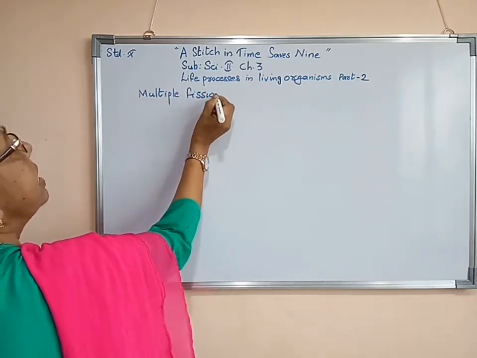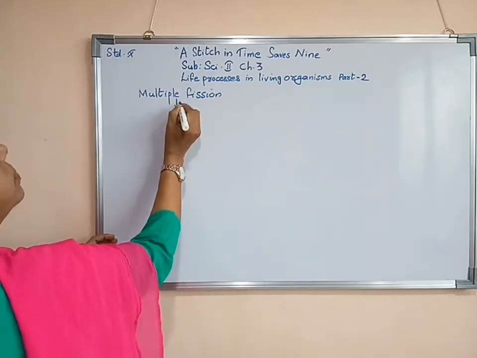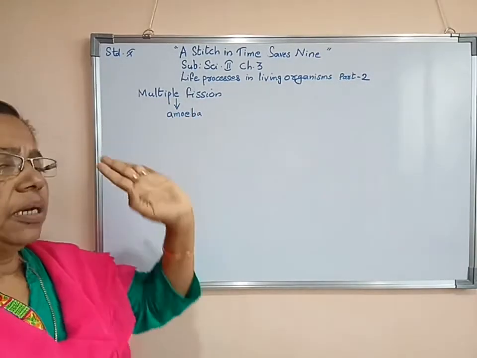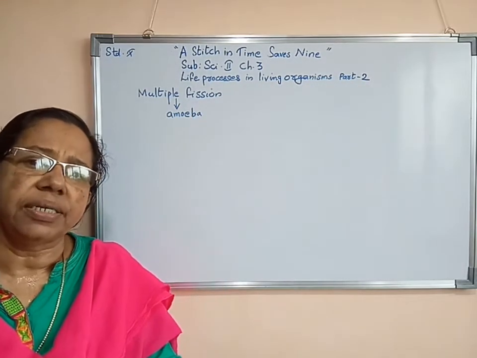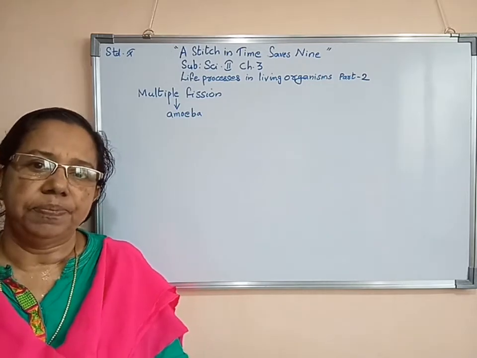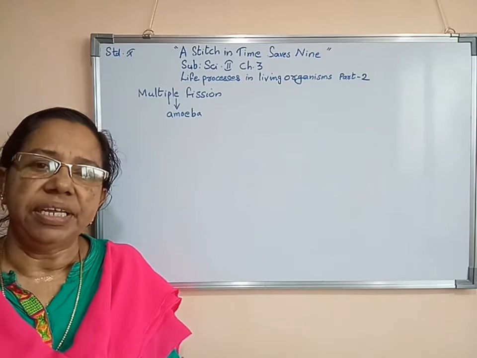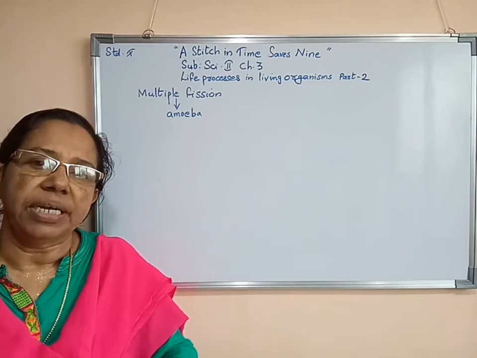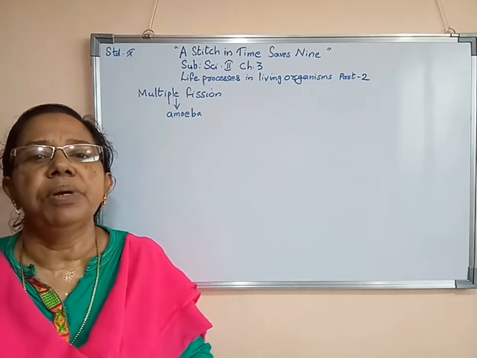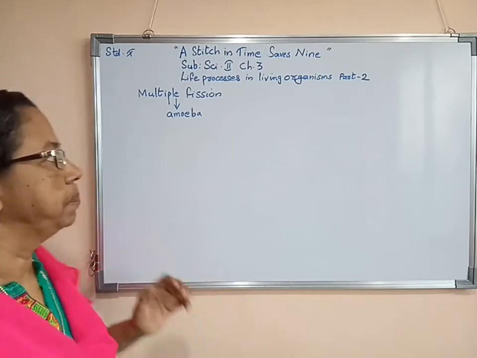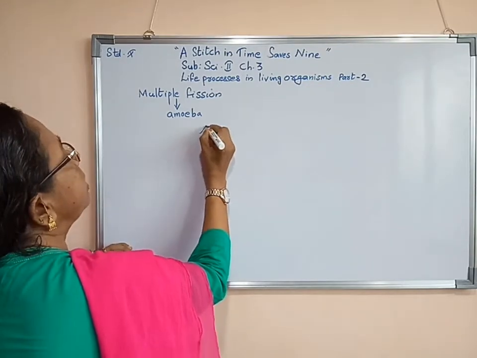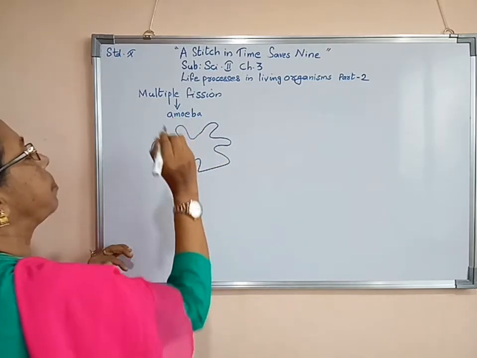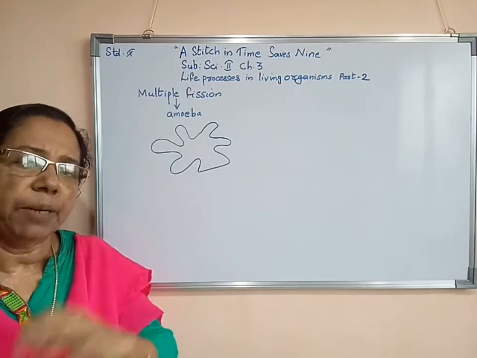Multiple fission is happening in amoeba. This multiple fission is happening during unfavorable condition. When there are no food materials, even very high temperature is there, no water availability. During that particular time, amoeba reproduces by multiple fission. How it is happening, we'll see. Actually, amoeba is having such pseudopodia. It is not having any fixed shape. No specific shape to it.